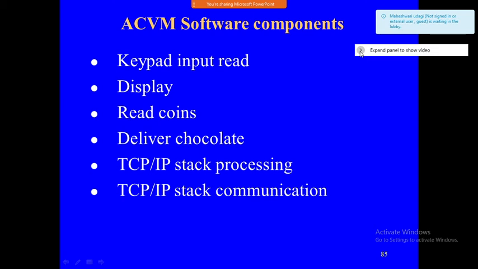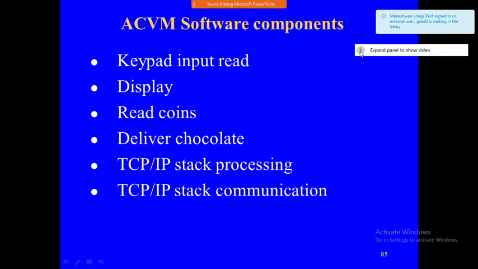What is the use of keypad input read? The keypad input read process takes the input from the keyboard, processes it, and passes the message to the next process. The next one will take that message and start working. Display messages, like thank you messages and welcome again, that software is necessary, and read coin for reading the coins, and deliver chocolate. All of these software components are necessary.